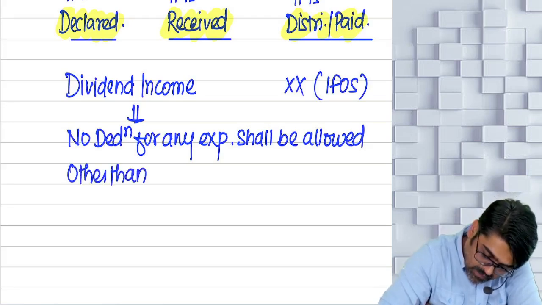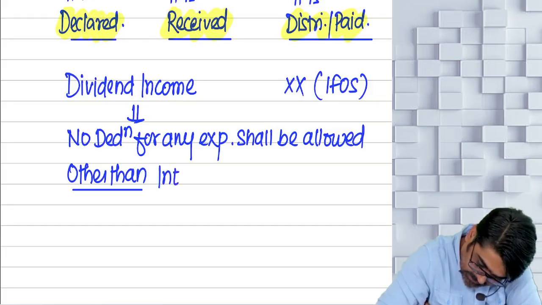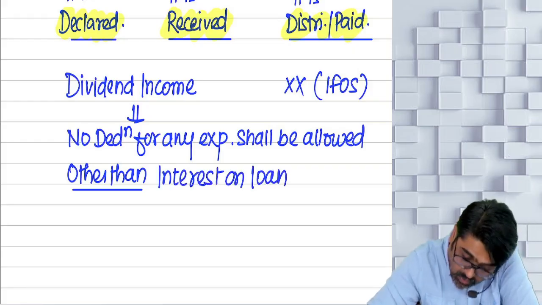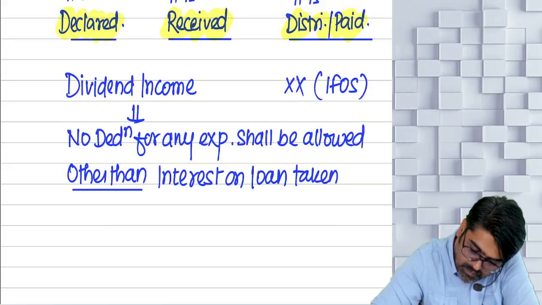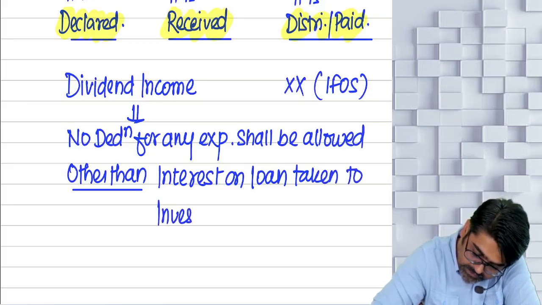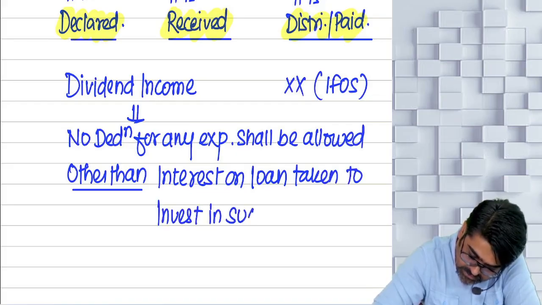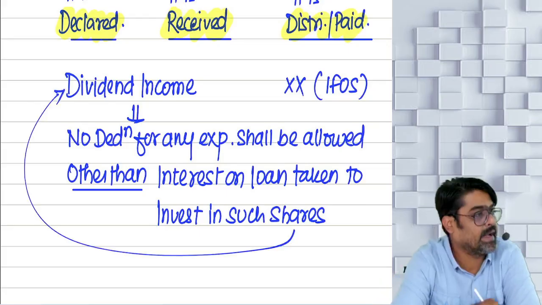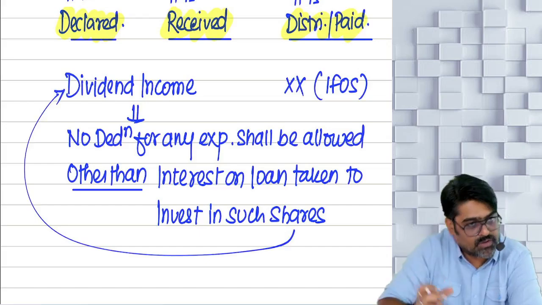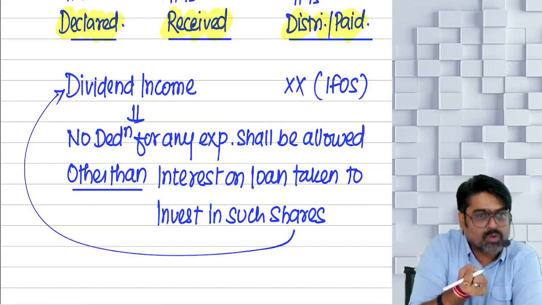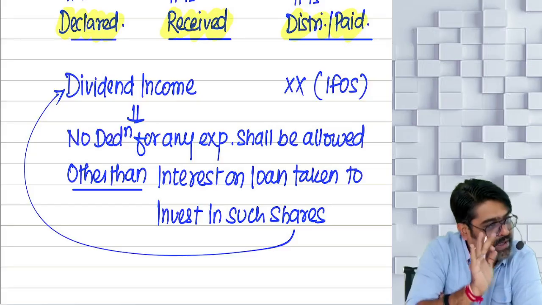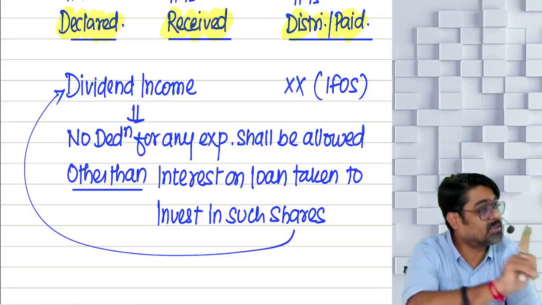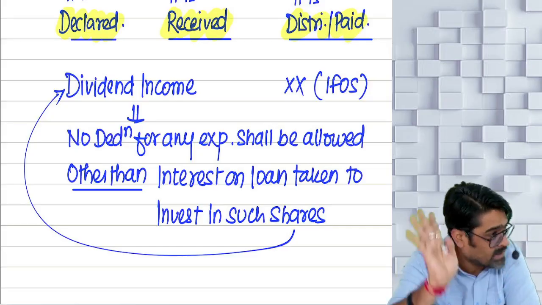So from this dividend income, you cannot take any deduction of any expense other than interest. Interest on loan which you have taken to invest in such shares on which you are getting this dividend income. To acquire those shares, you have taken a loan. And on that loan, if you are paying interest, then that interest we will allow, but we will not allow any other expense.